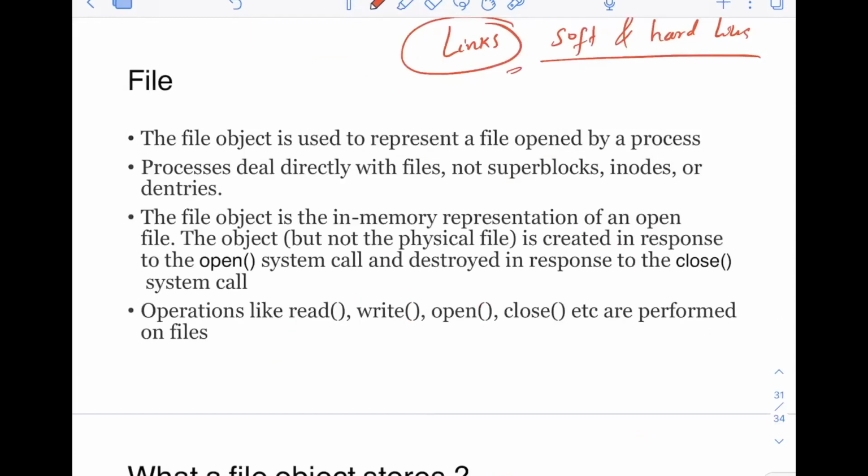Now the last and important data structure in VFS is the file. Now the file is basically very close to you because you mostly operate on files. The file object is used to represent a file opened by a process.